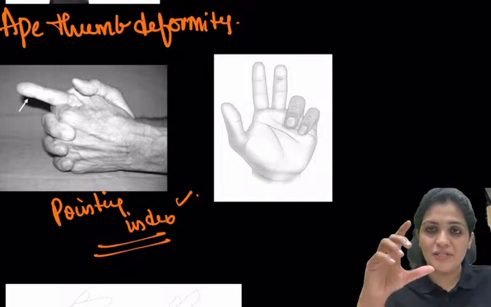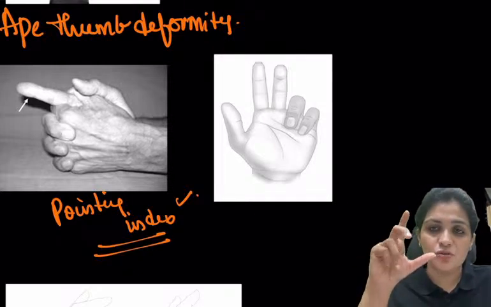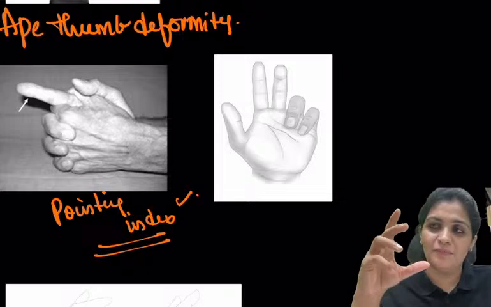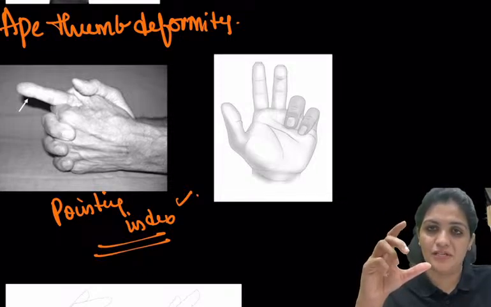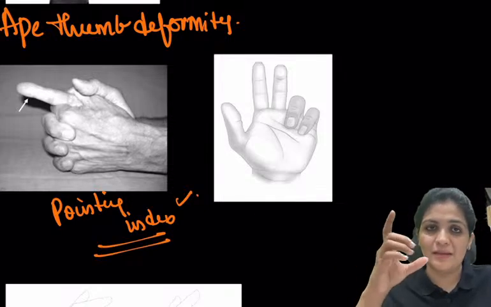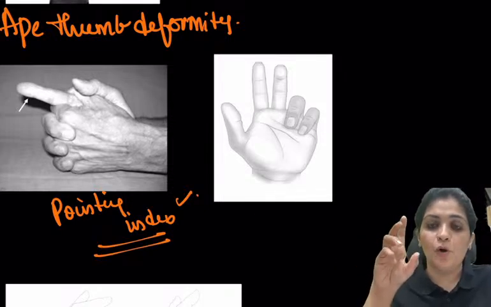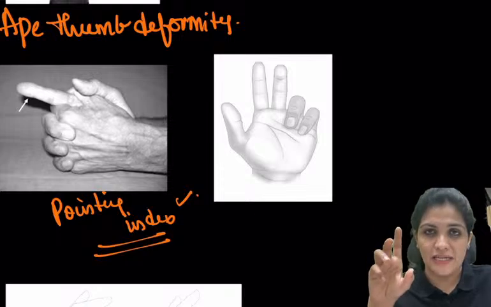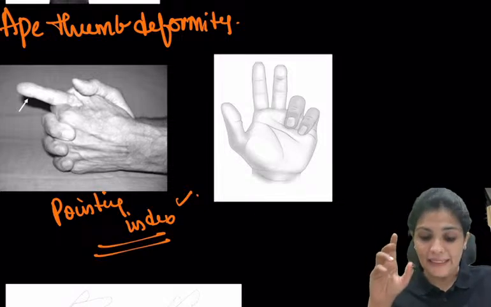These two completely flex, and this one will flex only a little bit because of some action from the other two lumbricals. But the pointing index is completely not flexing. This is called the Pope's sign or the benediction sign.